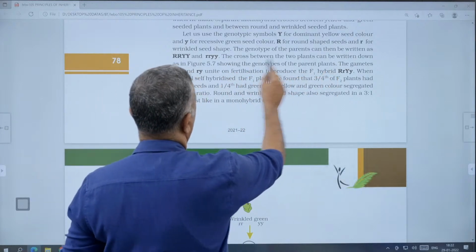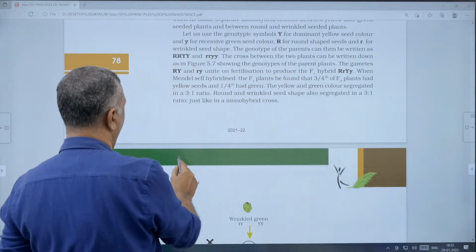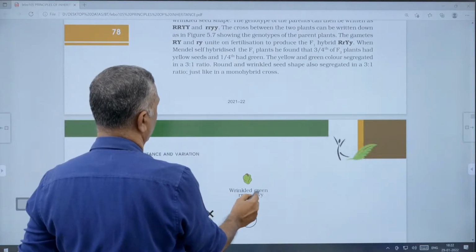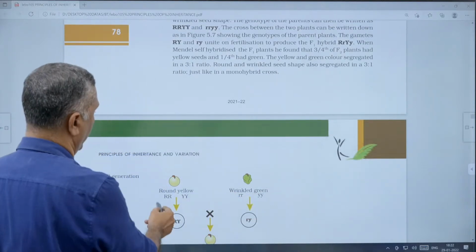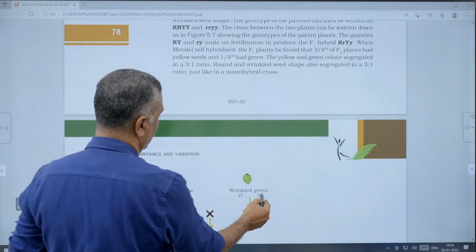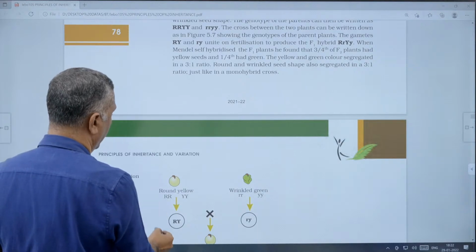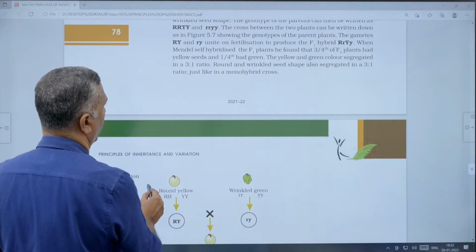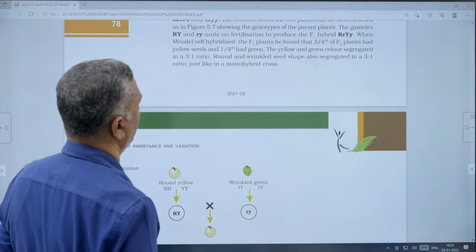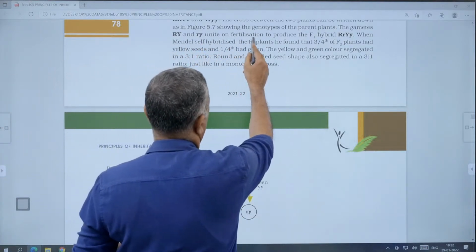Cross between these plants, showing the genotypes of the parent plants. Then the gametes obtained from these parents: capital R, capital Y, and small r, small y. Here the gametes are small r and small y. These are the gametes of the parent generation. Then the gametes capital R capital Y and small r small y unite in fertilization.